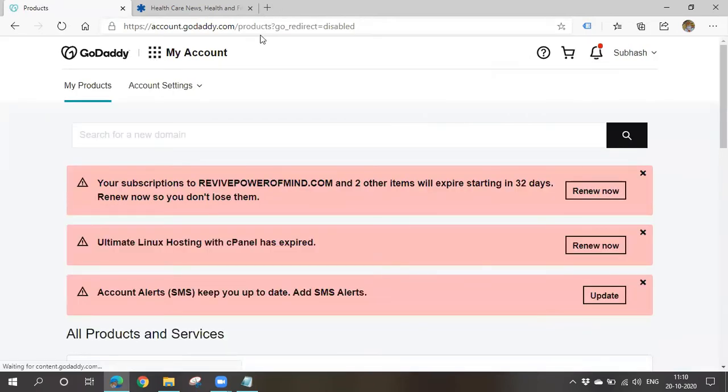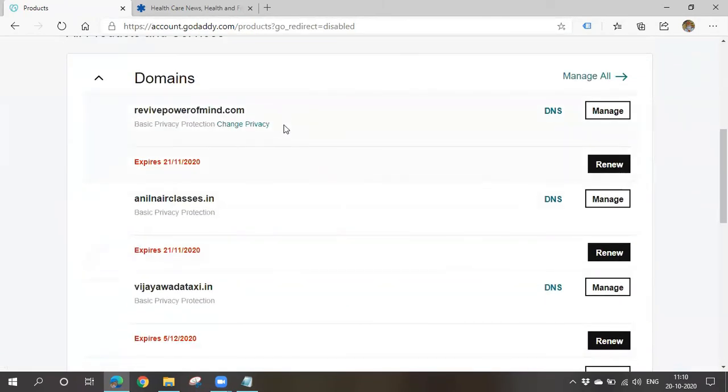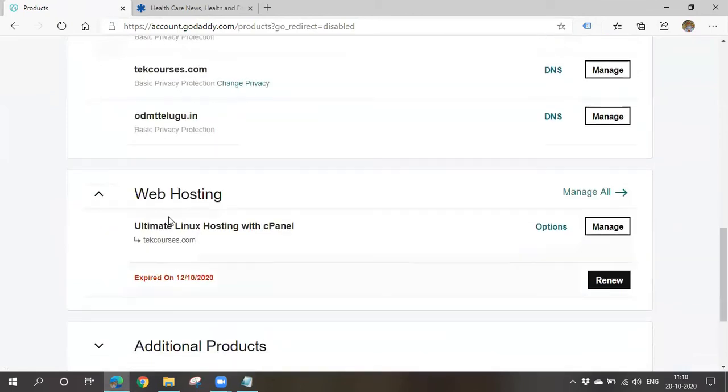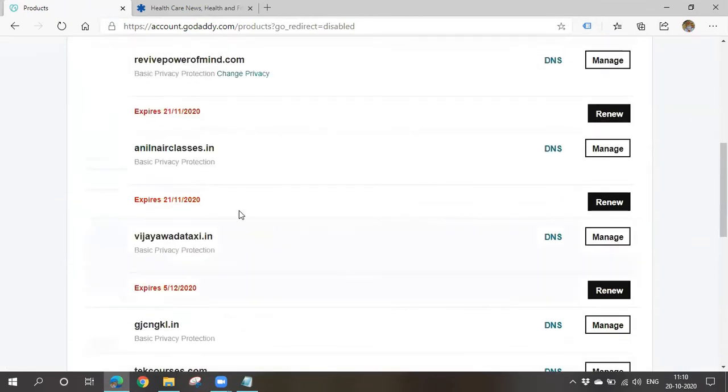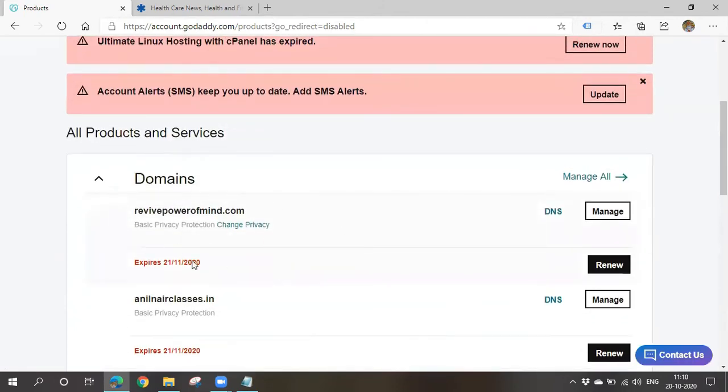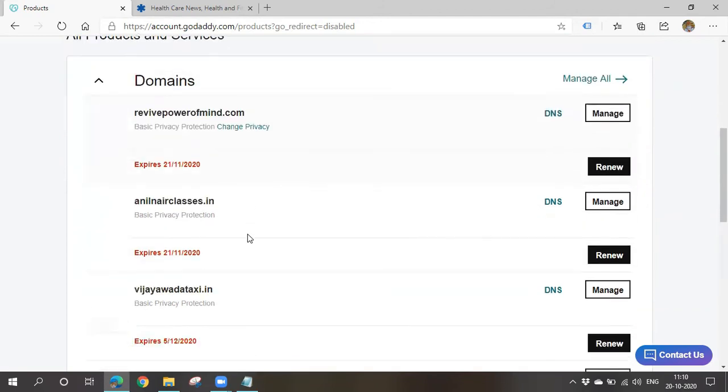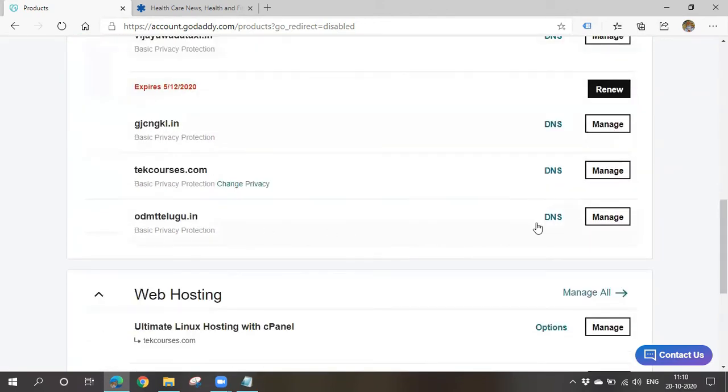So after you buy something, in my products you'll be seeing everything. What all domains you bought, what all hostings you bought, all the things you'll be seeing. So go to the domain to which you want to map the hosting. Go to that particular domain. I'll go to this domain.